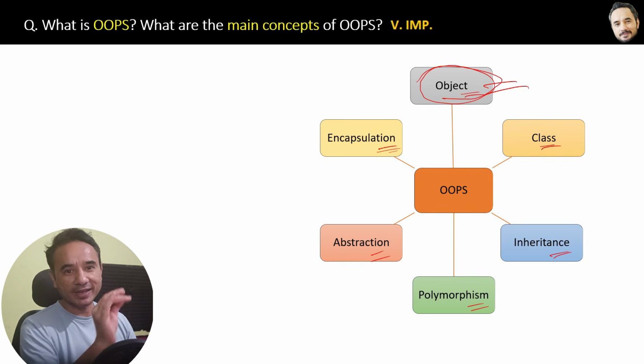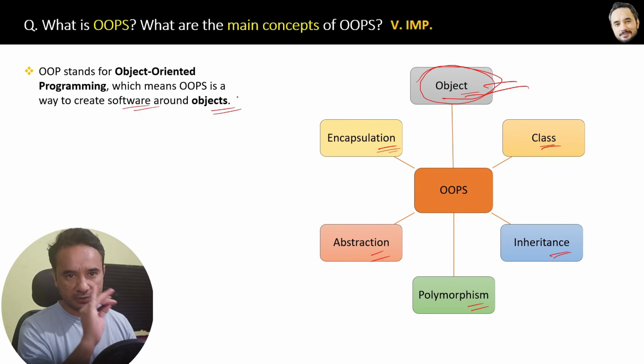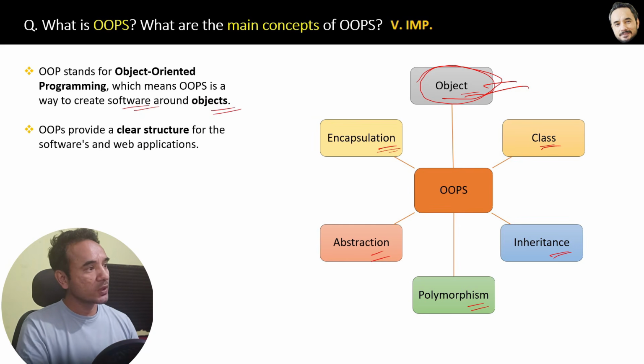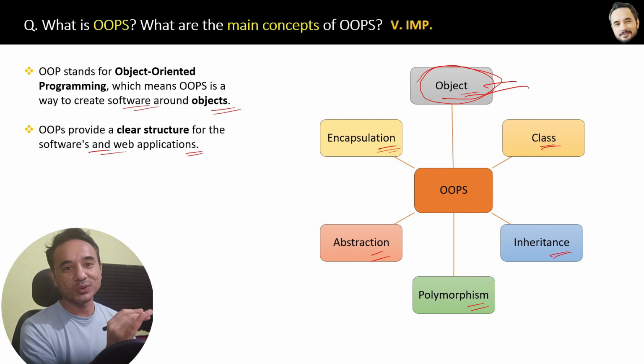Before that, here is the definition of OOPs. OOPs stands for Object-Oriented Programming, which means OOPs is a way to create software around objects. Second point is, OOPs provide a clear structure for software and web applications. I'm writing it here in the book so that later you can easily and quickly revise it from here.